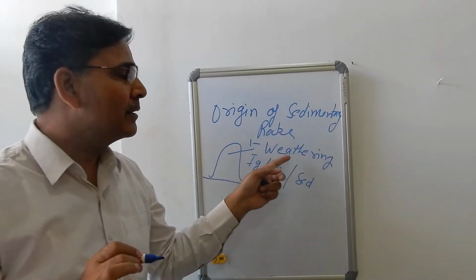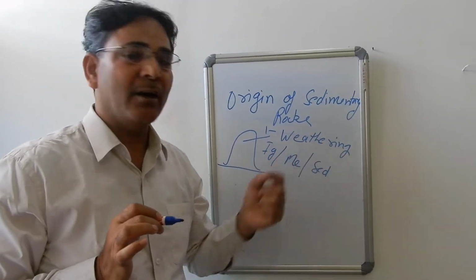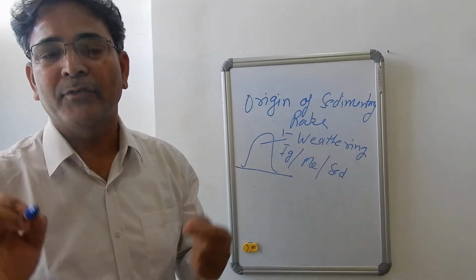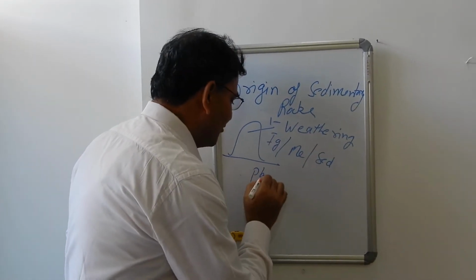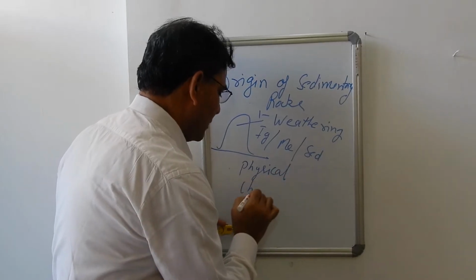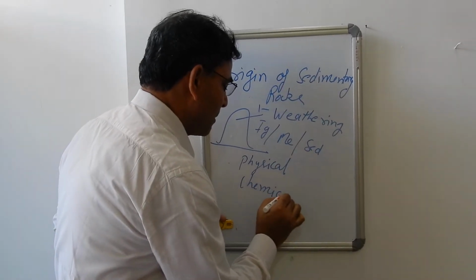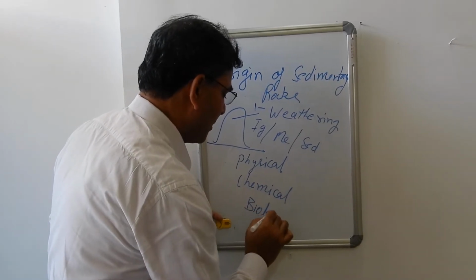So what is weathering? Weathering is the decomposition of rock. It is the wear and tear of rock. It is the breaking of rock. And there are three types of weathering: the physical weathering, chemical weathering, and the biological weathering.